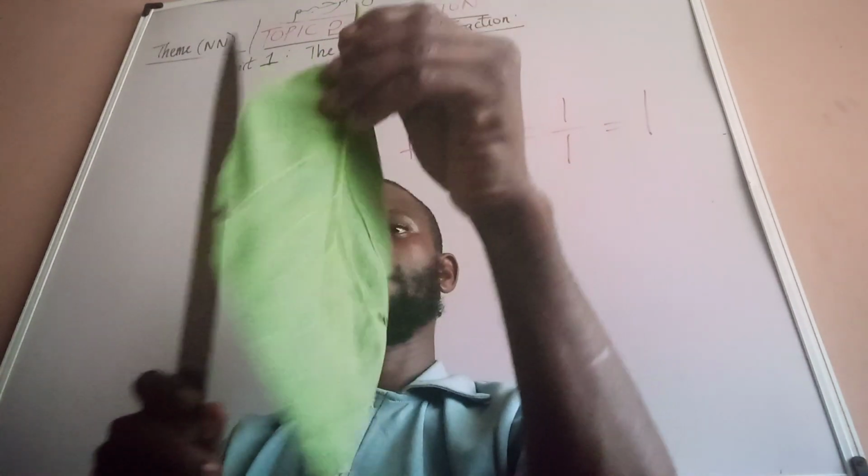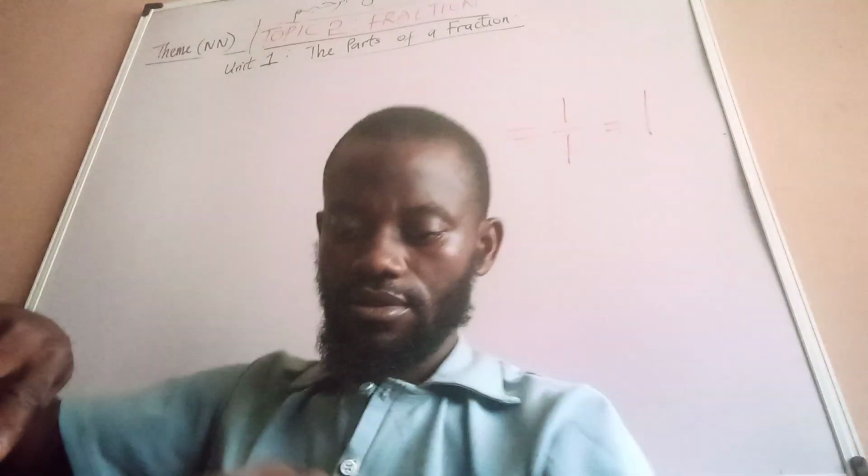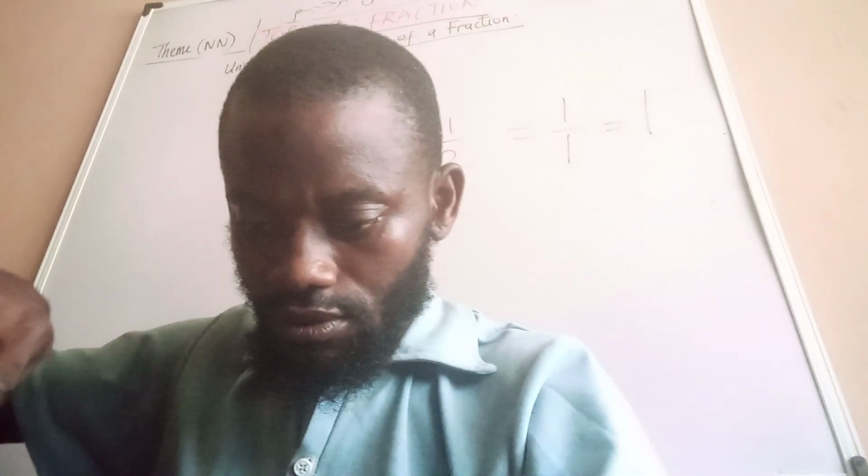Now this 14 segments, if I should just cut a segment out, that will be what? 1 out of 14. Let me cut it and show you.